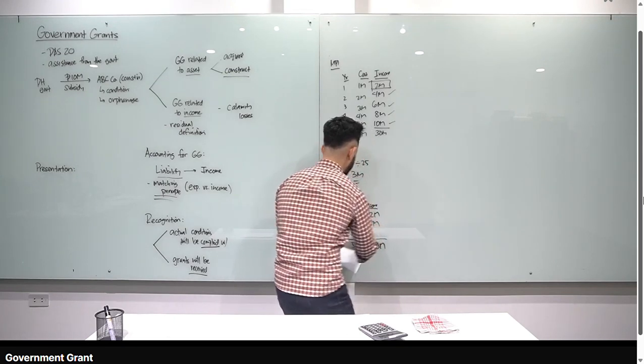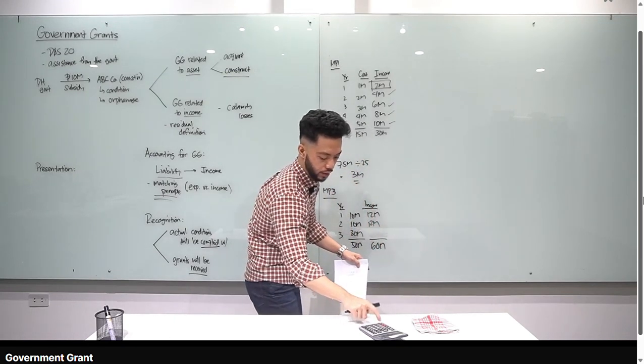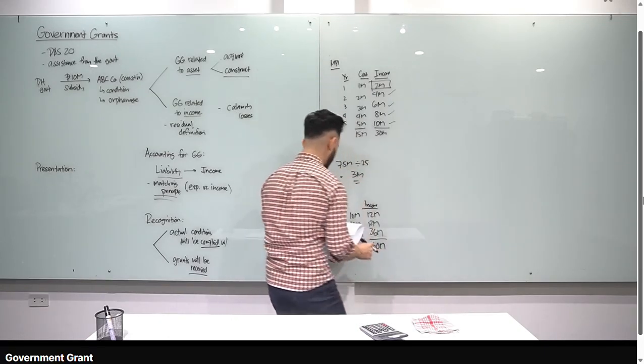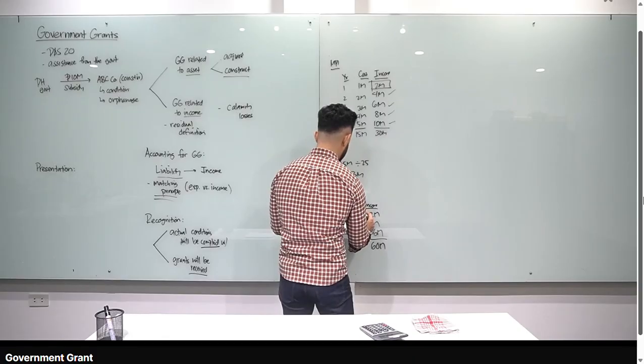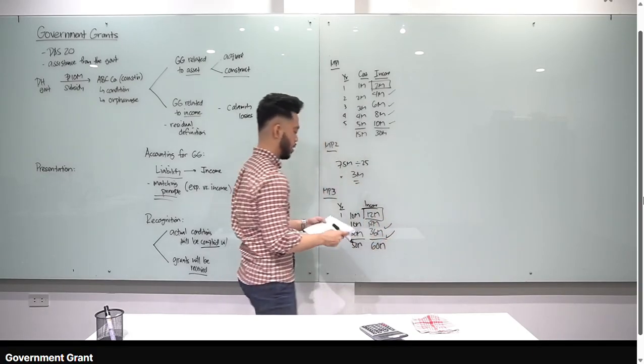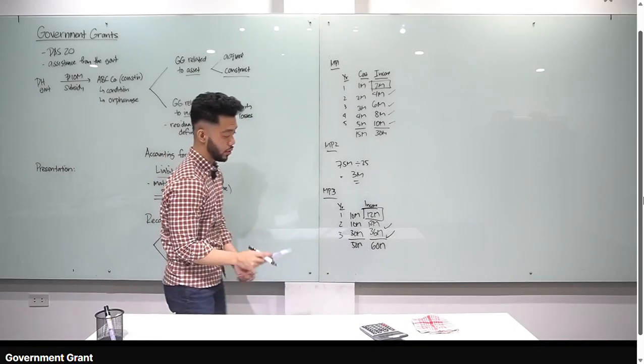12 million din yung year 2 kasi 10 million din yung cost. 30 over 50 times 60, that is 36 million. Okay, so tuloy na sa ating class, year 1: ibig sabihin class, ang sagot natin, 12 million. Pag tinanong year 2, 12 million din. Pag year 3, 36 million. Sagot natin for main problem number 3 is boy.